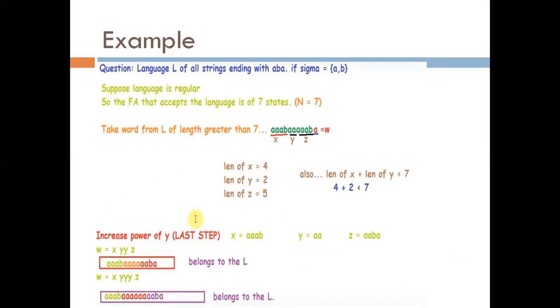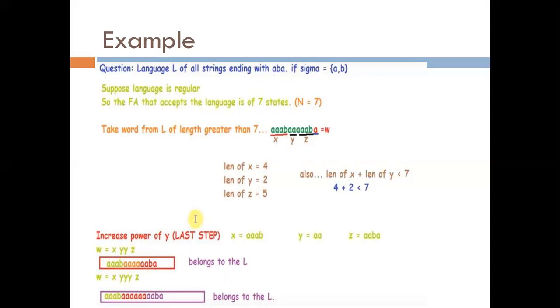So we take a word from the language with length greater than 7. Because the language ends with ABA, whatever the string is, it should end with ABA. So we are taking the string AAAB AAA ABA. This is the string.